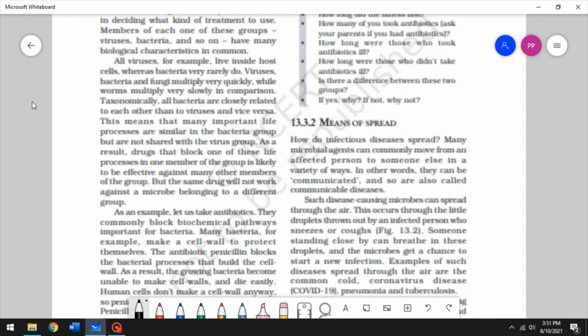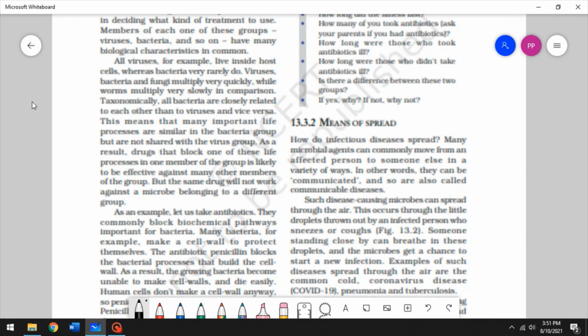If you're not sure whether a mosquito bite caused the disease or if there is a worm inside your intestine, there is no point in taking anti-malarial drugs if you have loose motions or diarrhea, right? It's just like that. You have to know what caused your disease in the first place to be able to find an effective way to eliminate it.